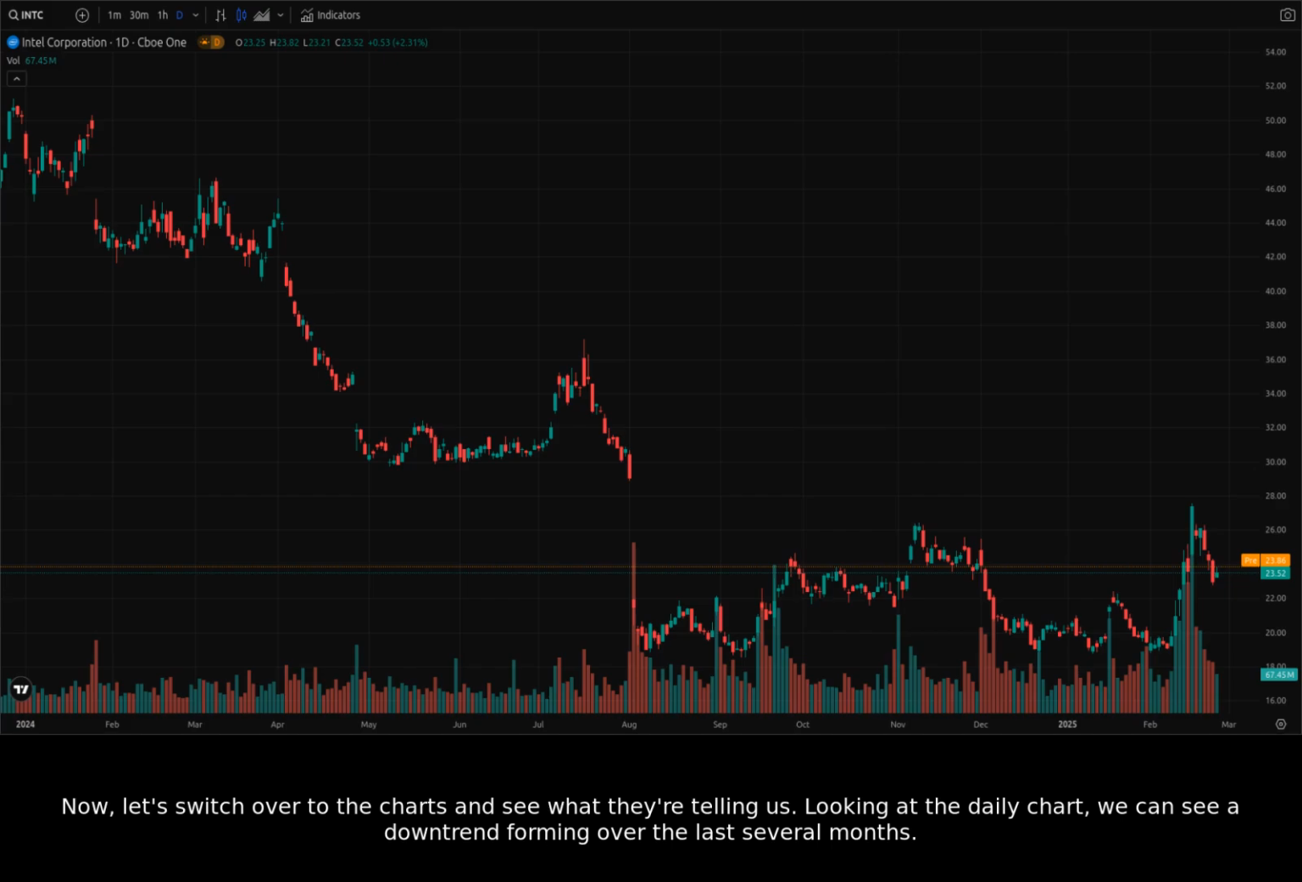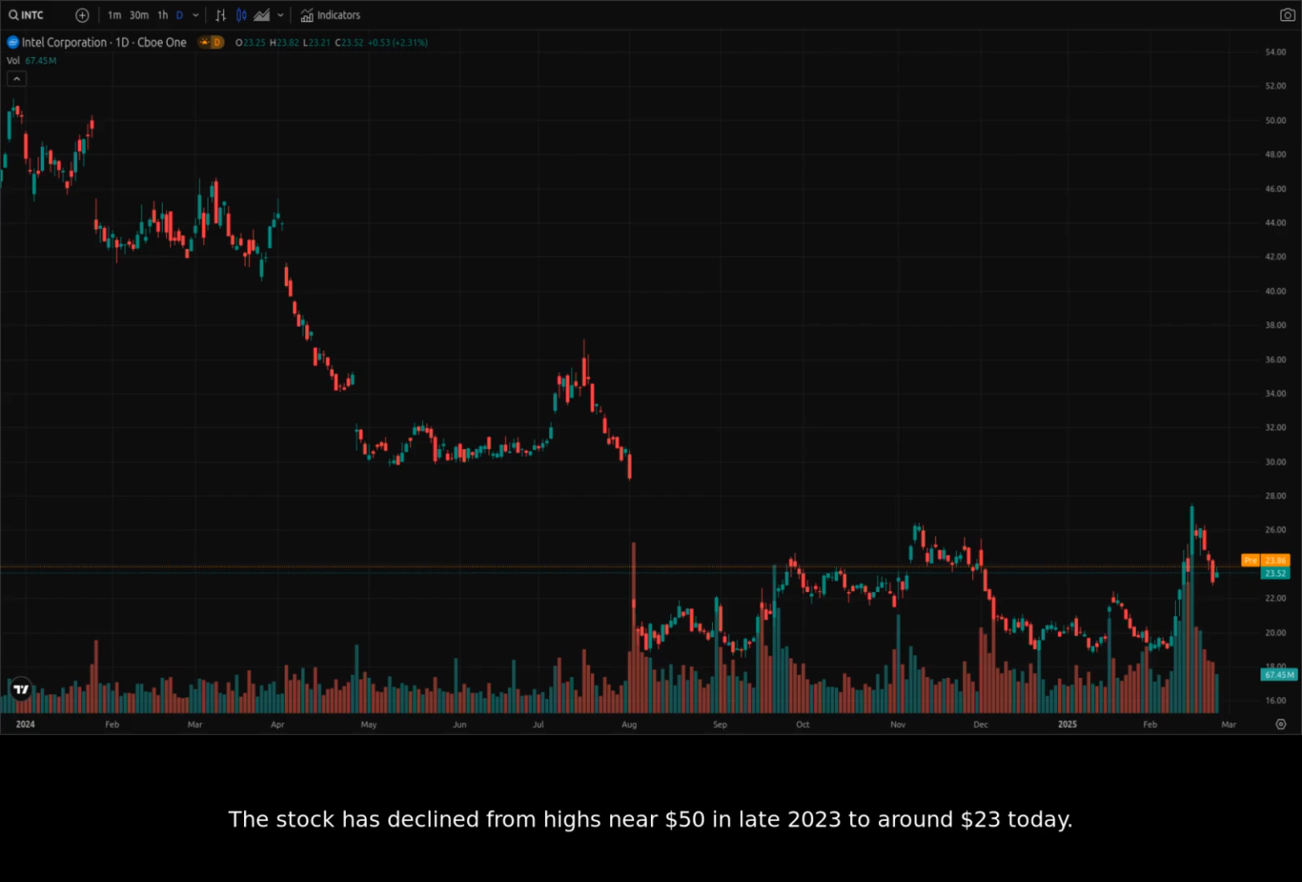Now, let's switch over to the charts and see what they're telling us. Looking at the daily chart, we can see a downtrend forming over the last several months. The stock has declined from highs near $50 in late 2023 to around $23 today. This long-term downtrend suggests a bearish sentiment prevailing in the market. We see the price has bounced around between about $20 and $28 since about August of 2024. The recent inability to break $24 shows some weakness in the current market sentiment.